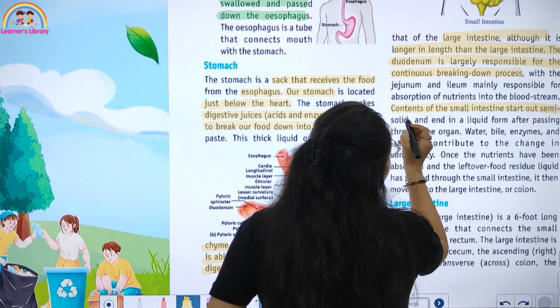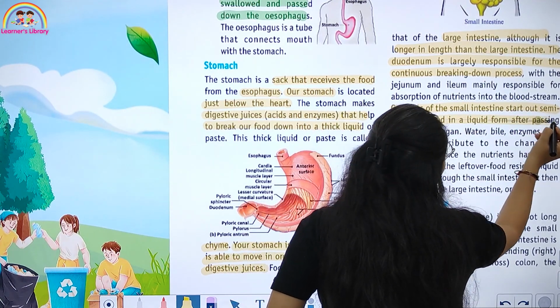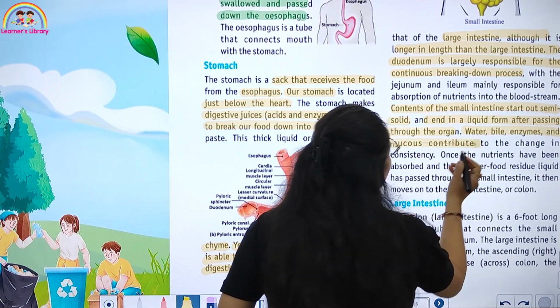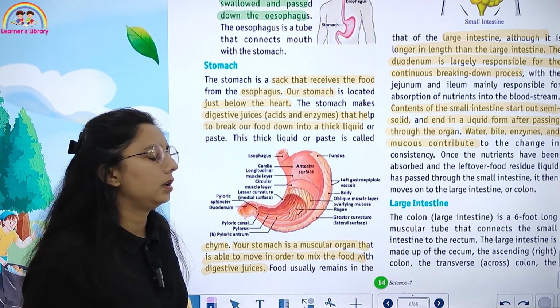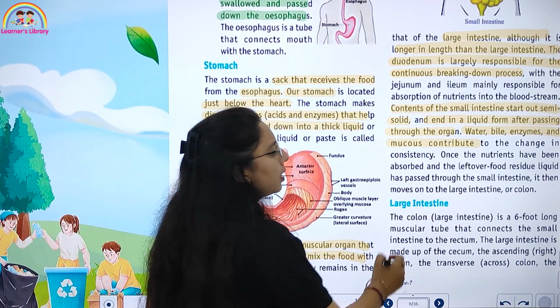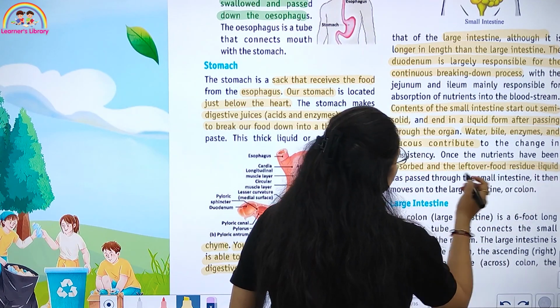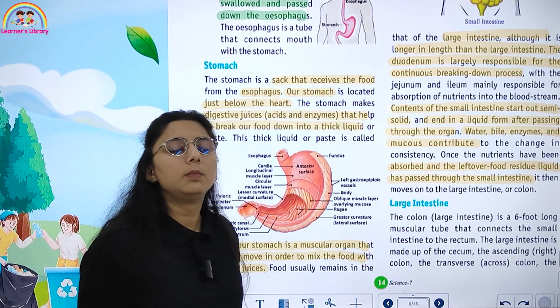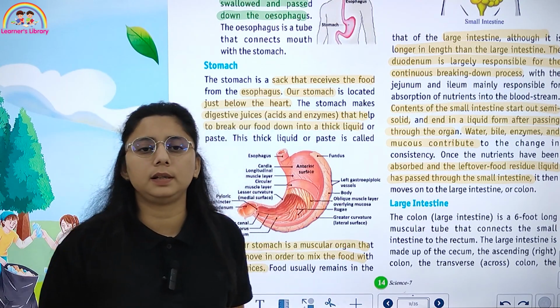The contents of the small intestine start out semi-solid and in a liquid form. After passing through the organ, water, bile, enzymes, and mucus contribute to a change in consistency. Once the nutrients have been absorbed, the leftover food residue liquid passes through the small intestine. And then where does it move? It moves into the large intestine.